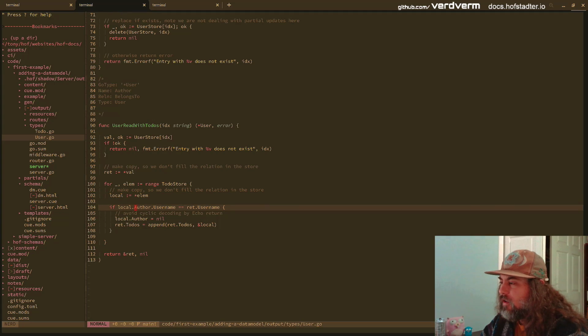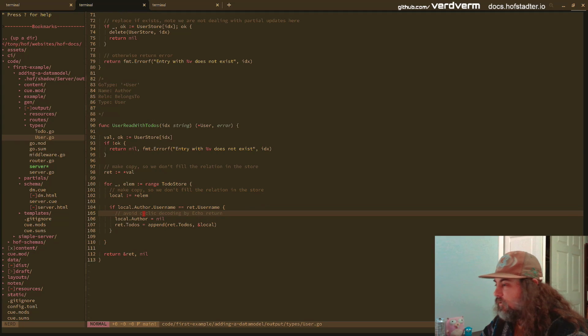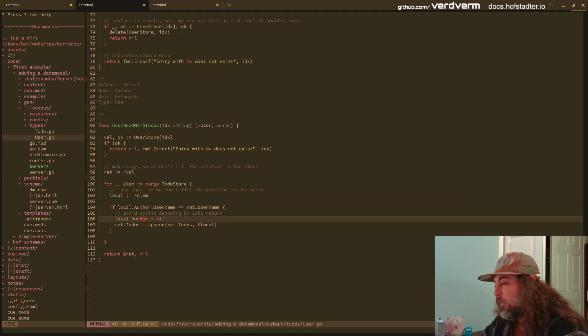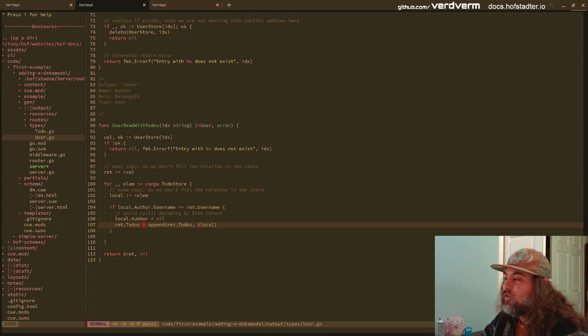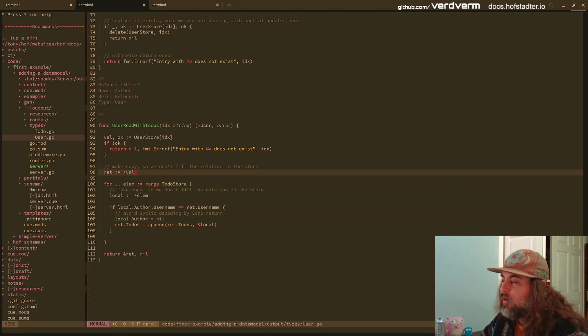So when we find it, we want to just set that to nil so it doesn't get rendered. And then for our user that we looked up on line 92, we are going to just append the to-do. And so we'll loop over all the to-dos, and any to-dos this author has written, this user has written, will be added to this copy of the user and sent back.